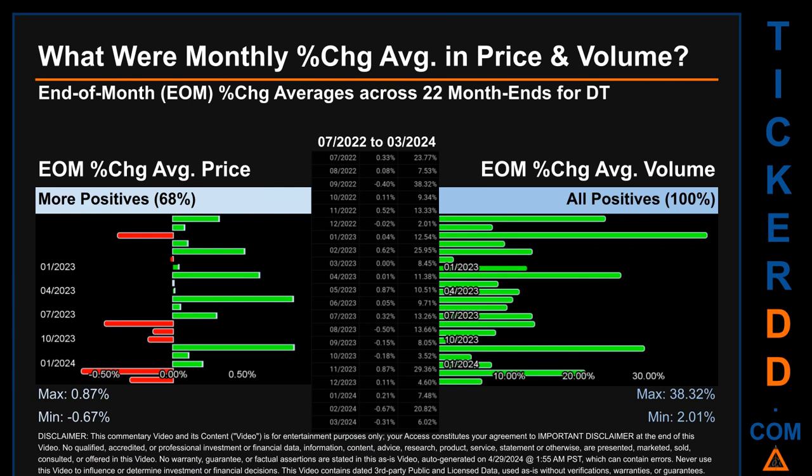Price saw an end-of-month max of 0.87% in average percentage change, along with a minimum of -0.67%. For volume, the maximum and the minimum monthly percentage change were respectively 38.32% and 2.01%.